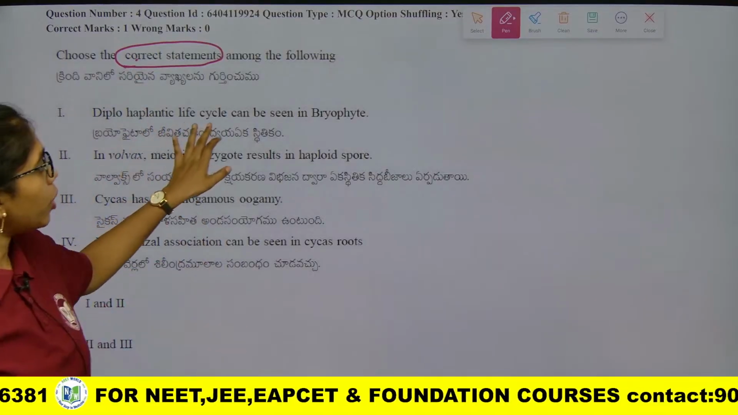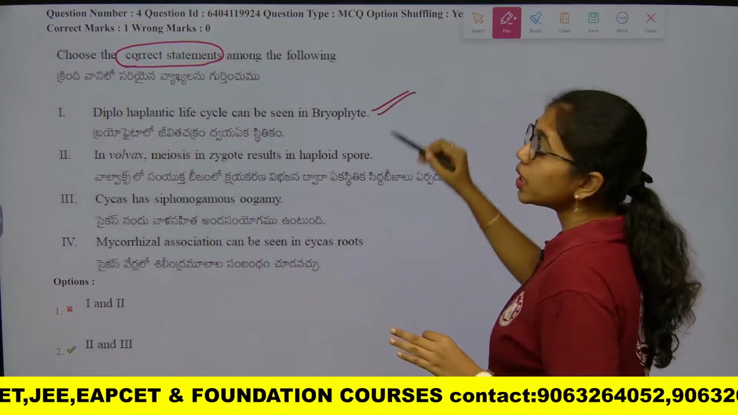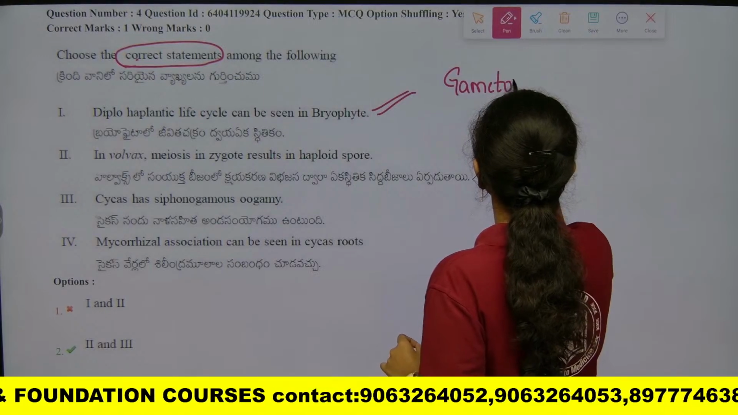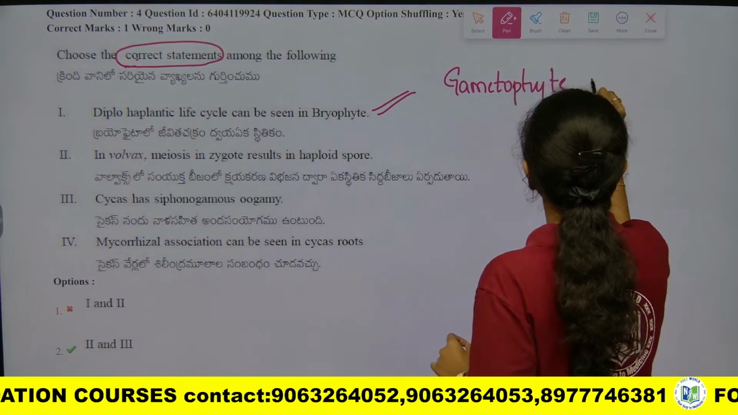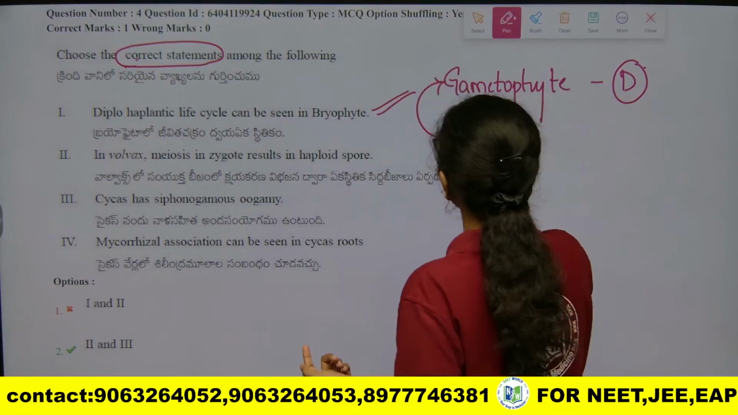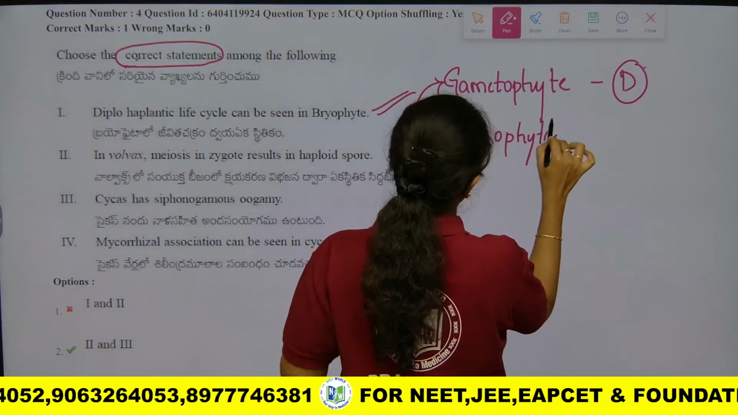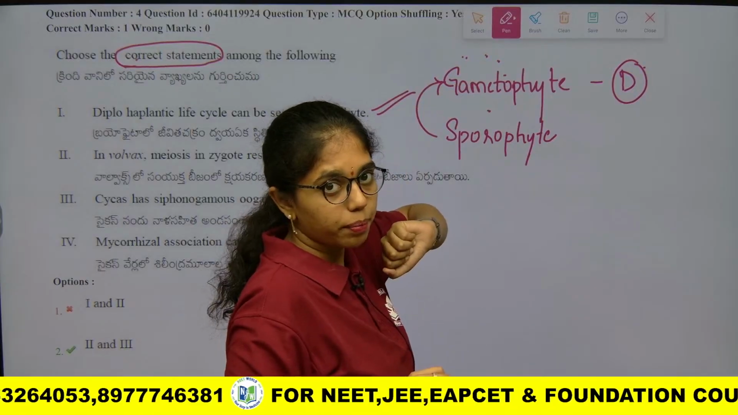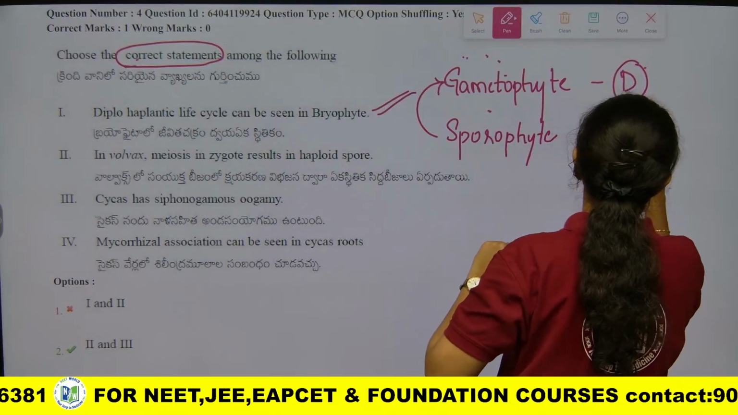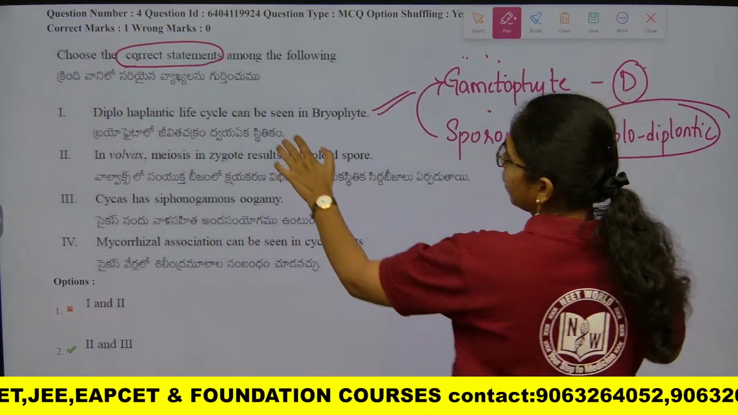Okay. Diplohaplontic life cycle can be seen in Bryophyta. No. In Bryophyta the dominant plant body is what? Gametophyte. Okay. Gametophyte is the dominant plant body. Sporophyte is dependent on gametophyte, and the major plant body is gametophytic plant body. That is why the life cycle here in bryophytes is haplodiplontic life cycle. Haplodiplontic life cycle, not diplohaplontic.